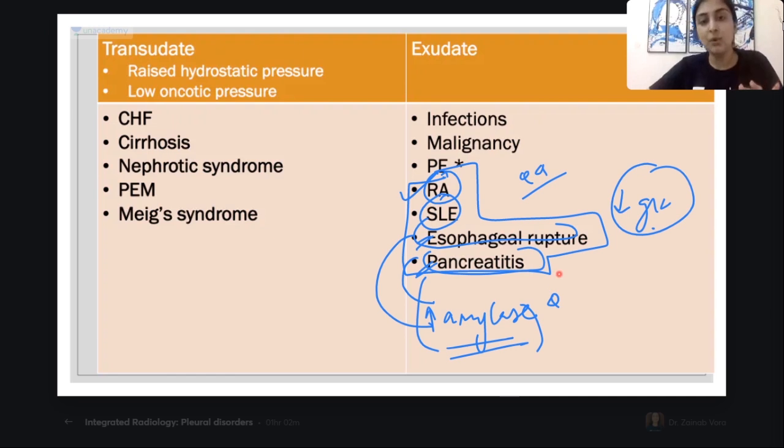Yes. And both of the causes which have raised amylase, can I say both of them are more on the left side? Esophageal rupture is also on the left side. Pancreatitis is also on the left side.